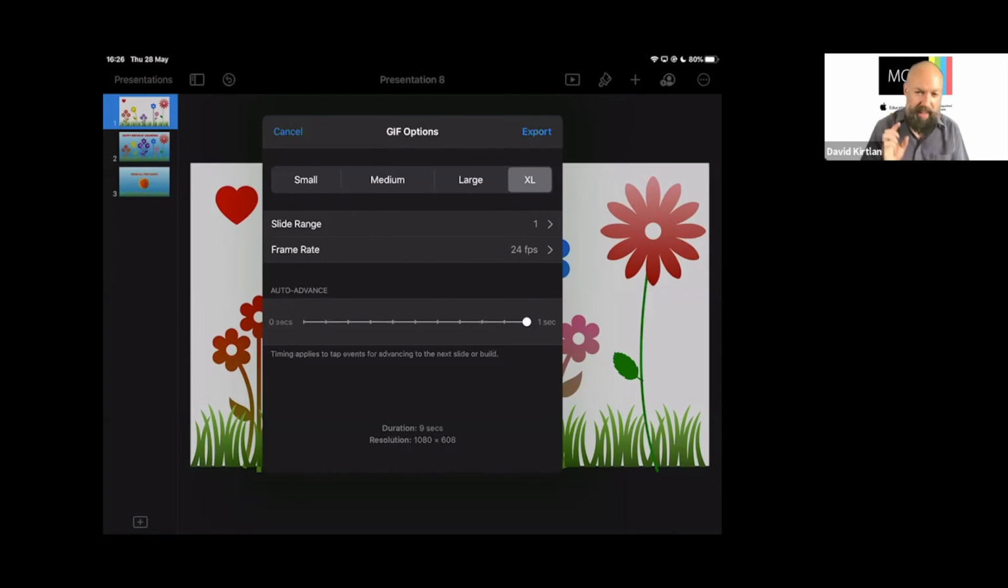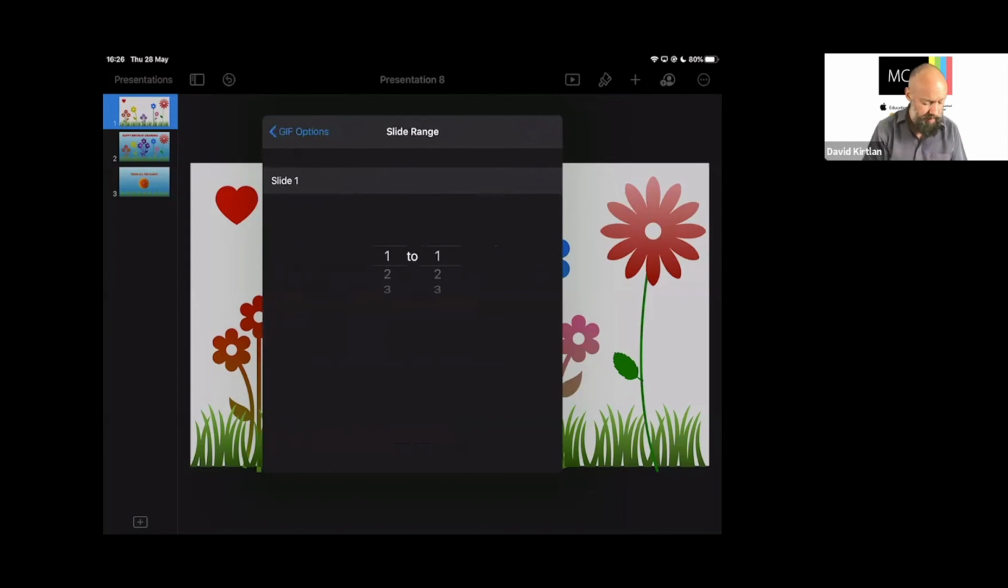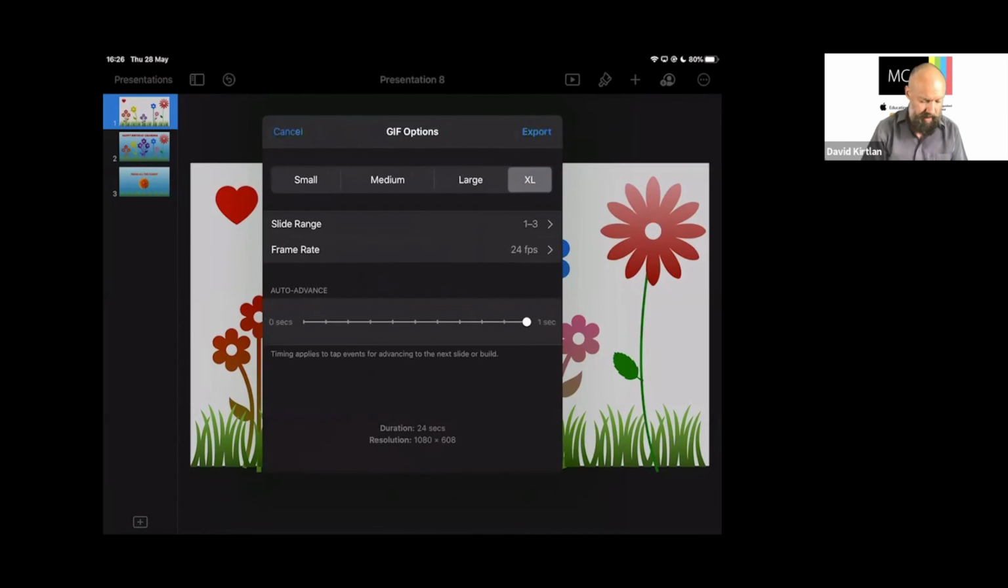But there is one thing we need to watch out for here, and that's that slide range, because a GIF could be a still image, but we want it as an animated GIF. So I just need to tap slide range, which by default is slide 1 to 1, which is fine for a still image, but I want this to be animated, so I just need to select slide 1 to 3, and then I can export that.